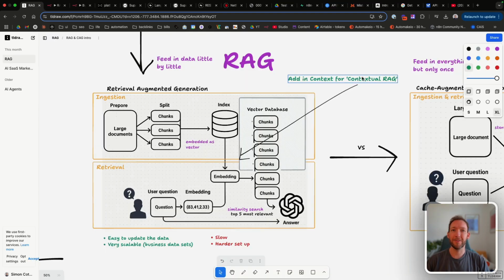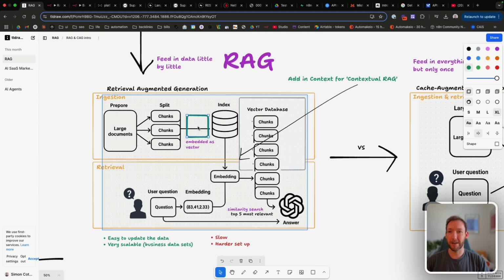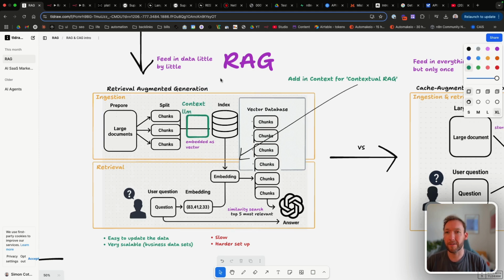So if we jump back to the diagram that we had that showed RAG, I'll show you how the only addition here for our contextual RAG is that we're just inserting context before the embeddings, but we're creating the context using an LLM stage. So what we're doing is chunking. We're then putting in, let's just call it a context LLM.